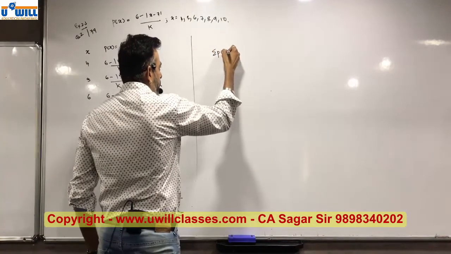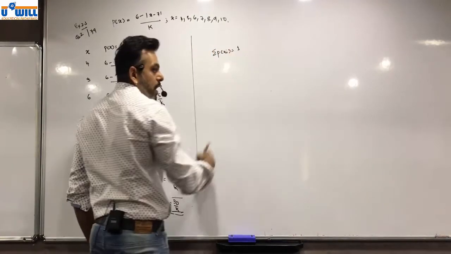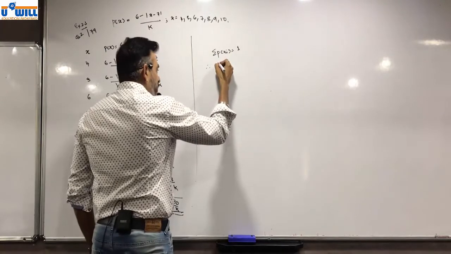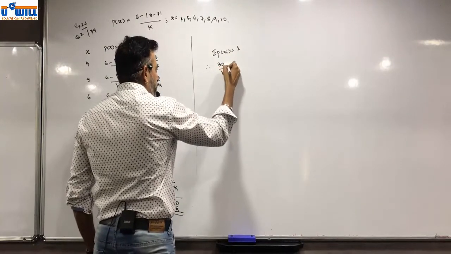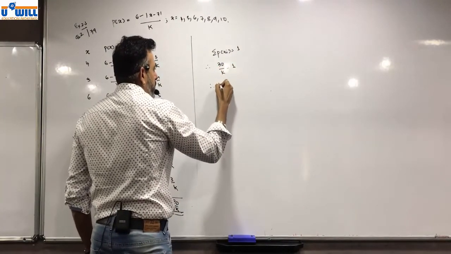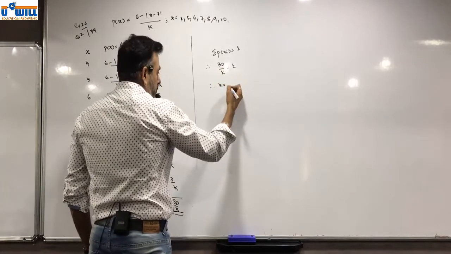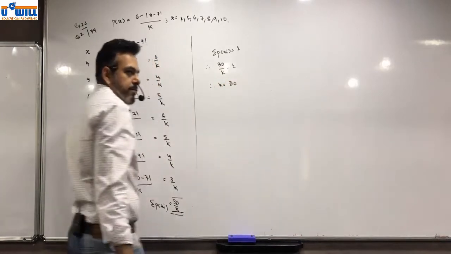Sigma P of xi is always equal to 1. Therefore 30 by K is equal to 1. Therefore K is equal to 30.